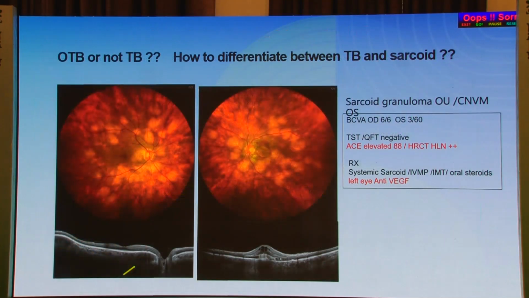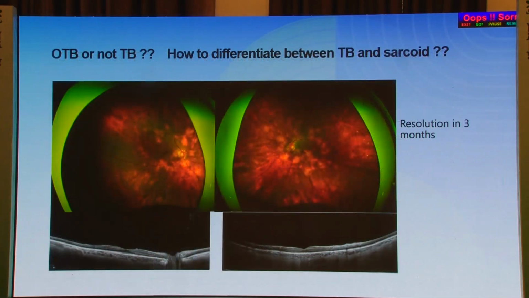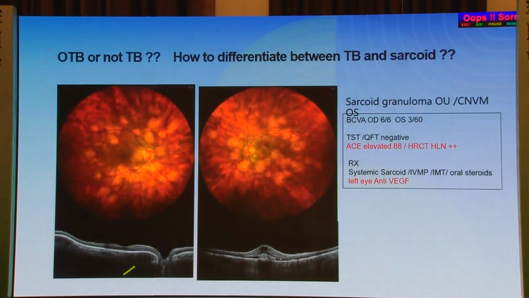This was one of our patients who had bilateral sarcoid granulomas with extremely elevated ACE levels and hilar lymphadenopathy. You can see the patient had a choroidal CNVM in the left eye. With steroids and anti-VEGF in the left eye, it completely resolved in 3 months. You can see the sarcoid granuloma on the OCT where I've drawn the arrow.